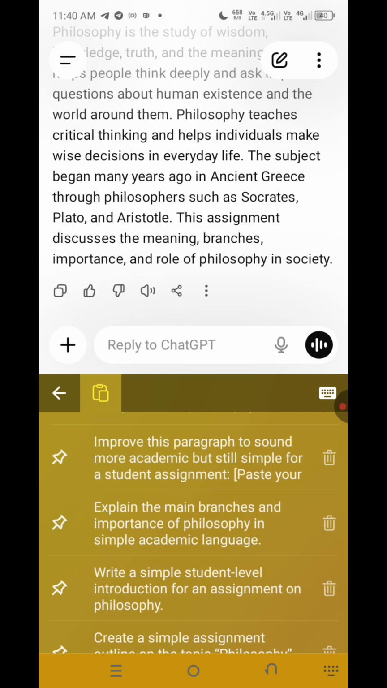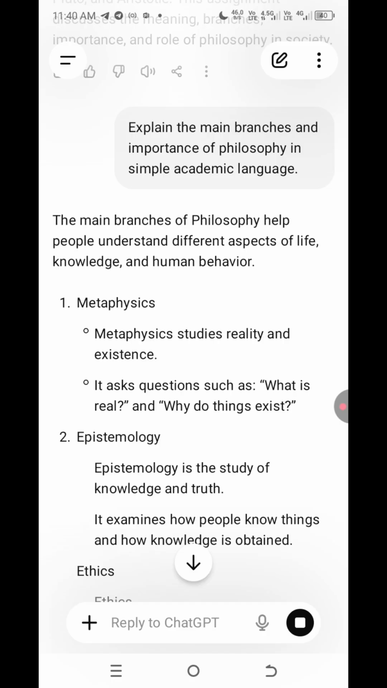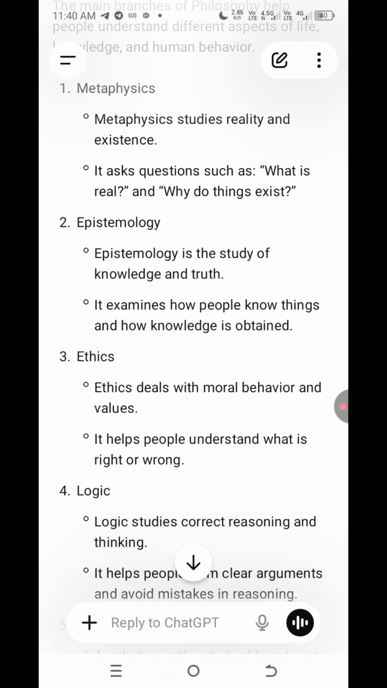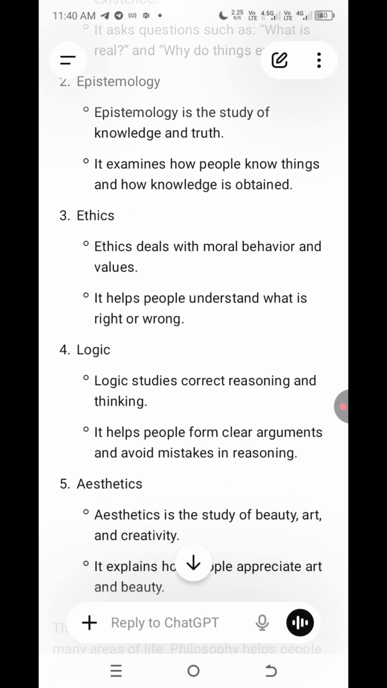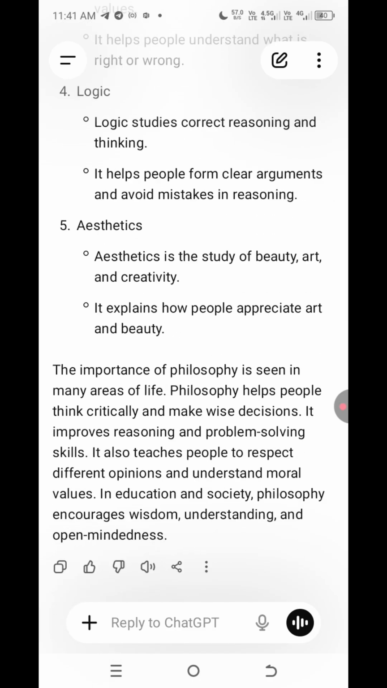So ask it to explain the main branches and importance of philosophy in simple academic language. And these are the main branches: metaphysics, which deals with reality and existence; epistemology, which talks about truth and knowledge; ethics, which deals with the behavior and character of human beings; logic, which is the logical reasoning of you, the students; and aesthetics, which deals with beauty and creativity. Then these are the main branches of philosophy.